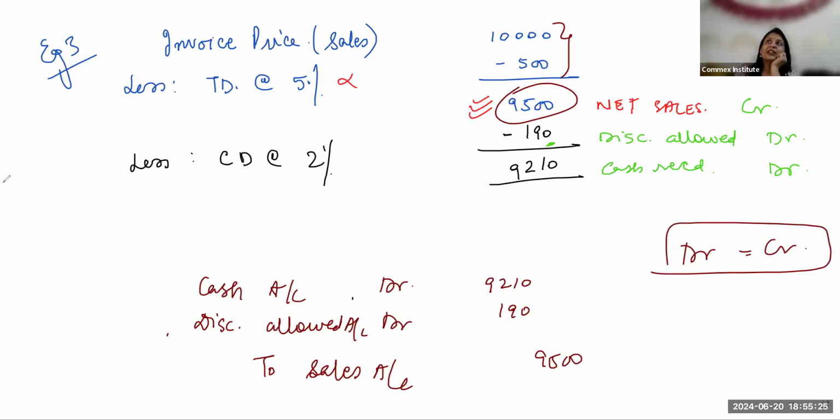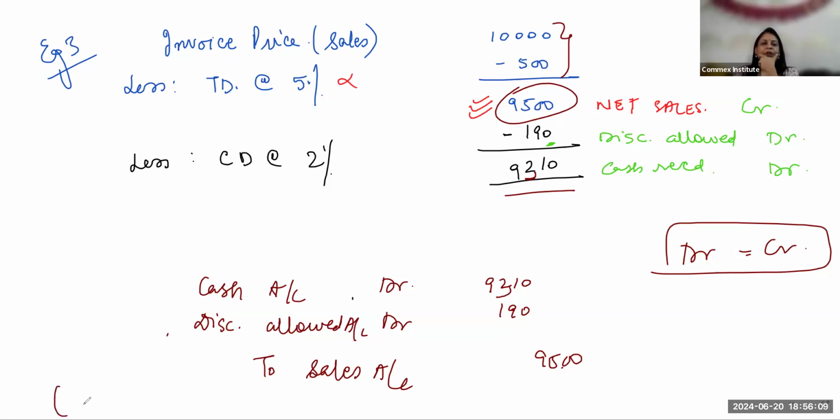And one hint I had given to check. 9,310 and then 9,500.